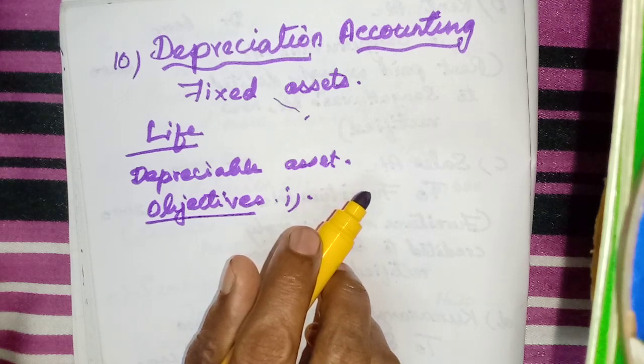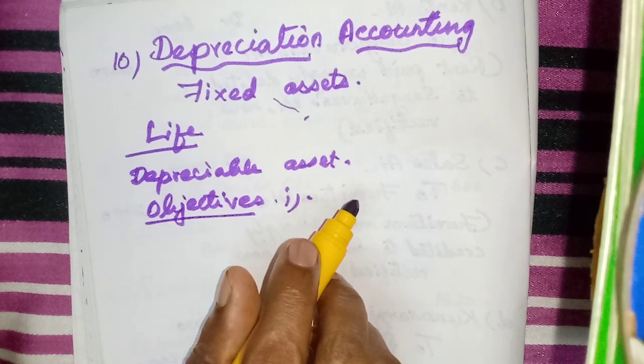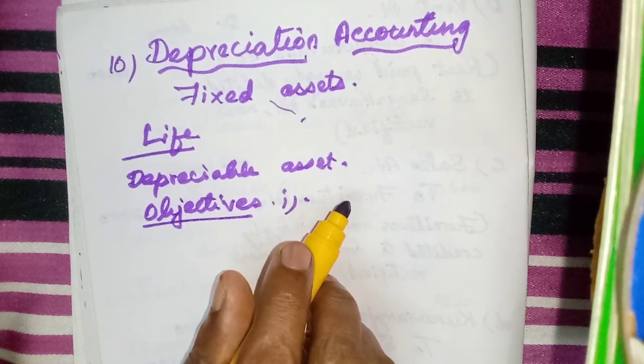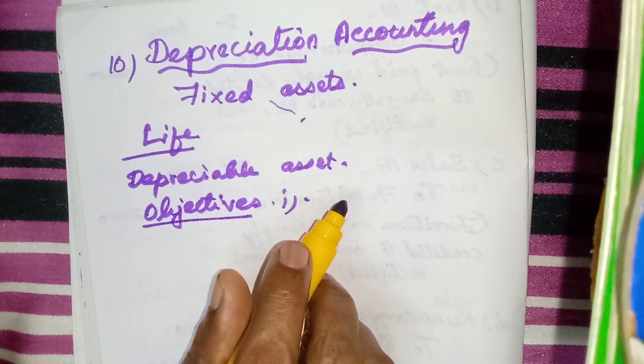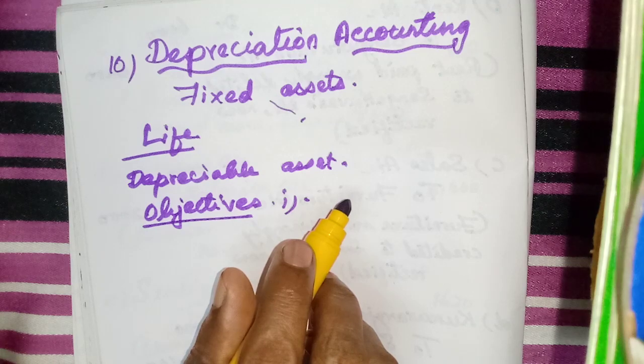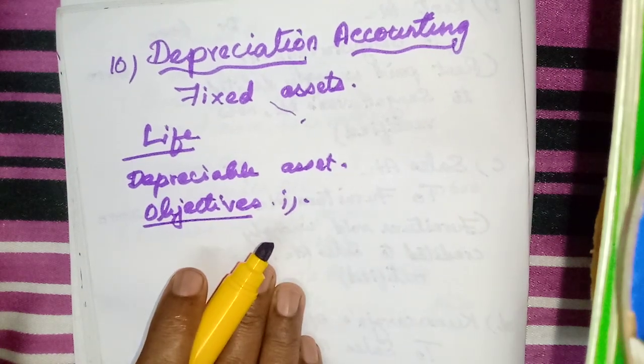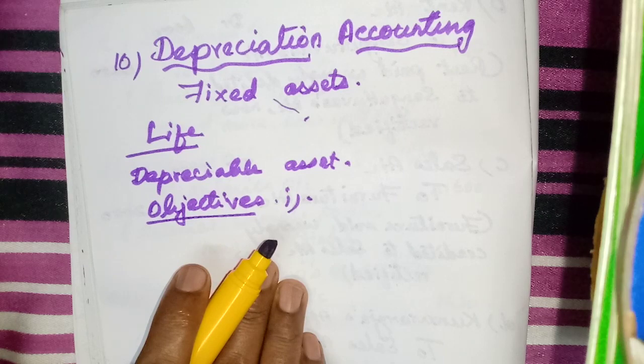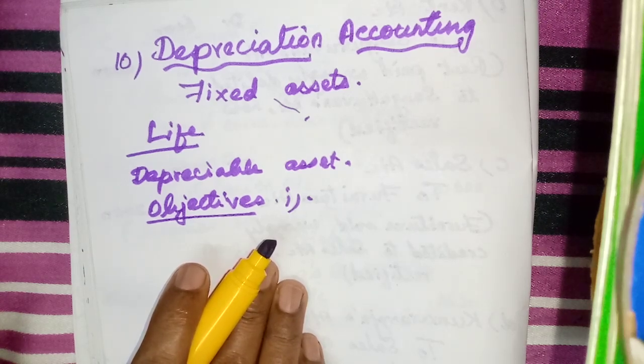So in order to purchase the new asset, they will invest this money, so that in order to replace the present asset, charging depreciation is very much useful. Okay, then for tax benefits, because if they do not show the depreciation, the profit will be more, so they have to pay more tax.